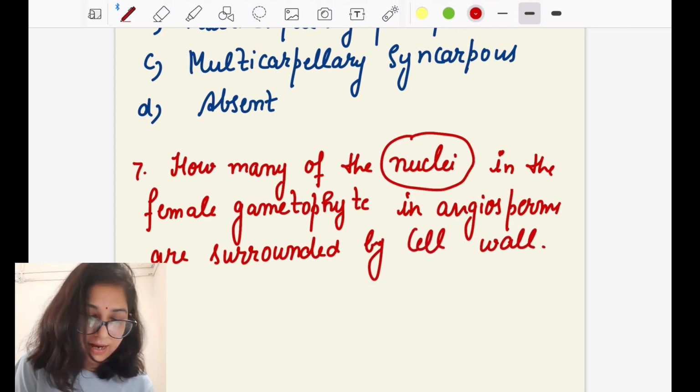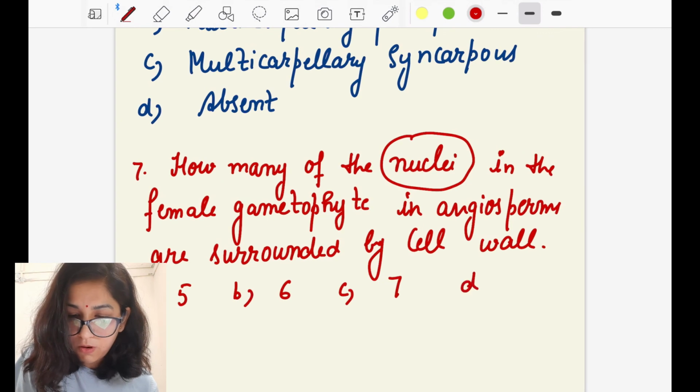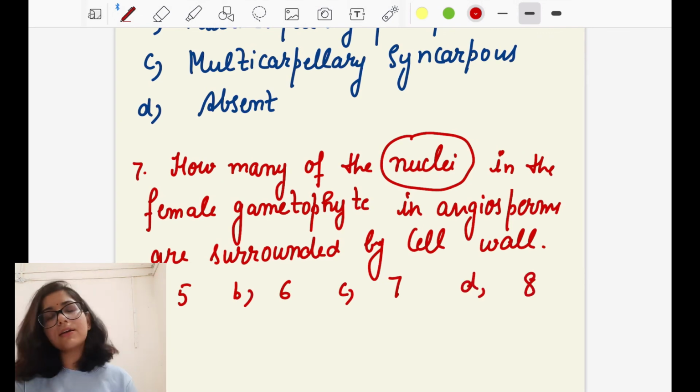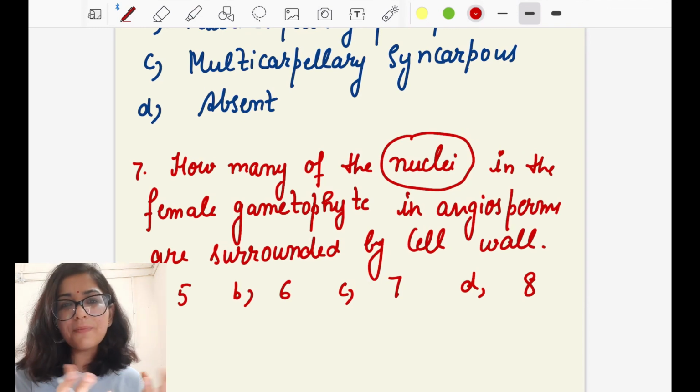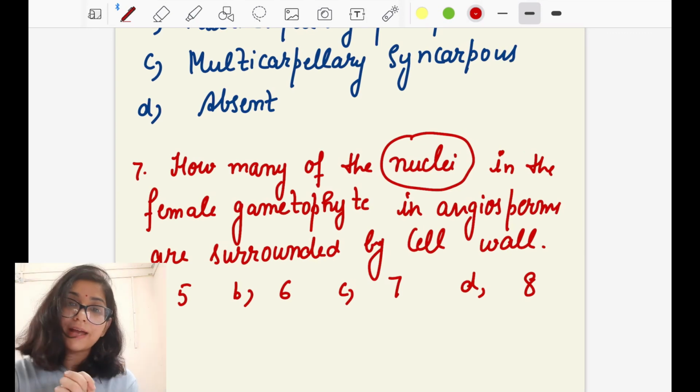So if you can answer, I am giving you options 5, 6, 7, or 8, right? Okay, so these are the 7 questions I have given you, quick revision type, so that you can quickly revise your topic, that is microsporogenesis.